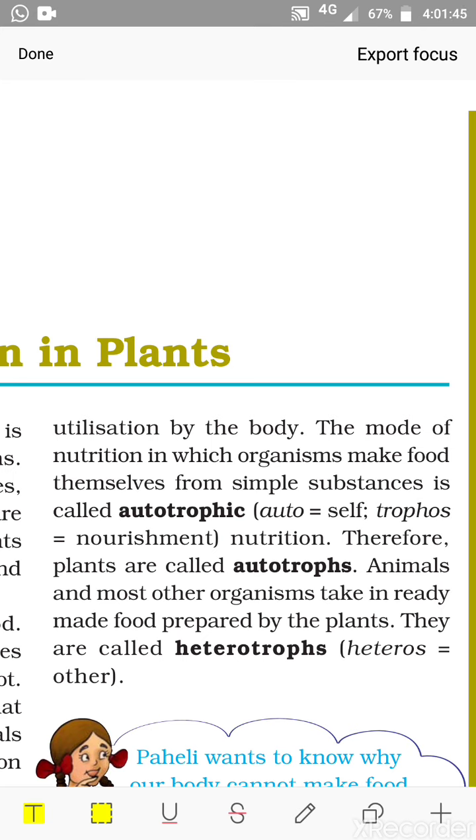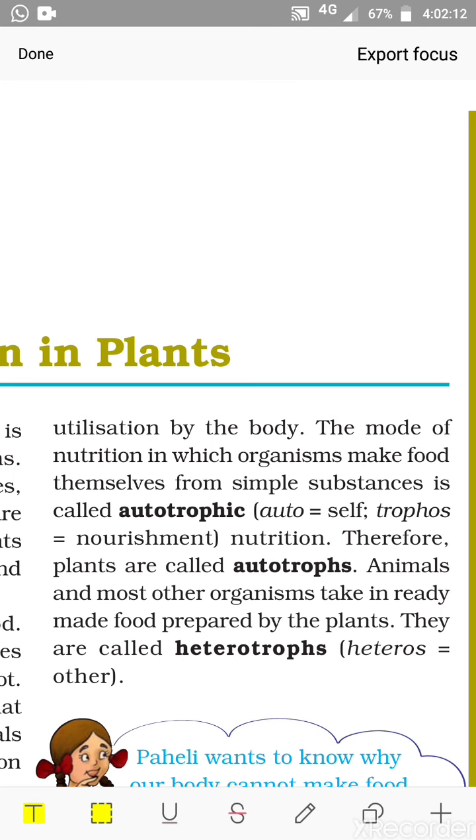Some help us to get energy, some help us to build the body and grow, some protect us from diseases. These functions are performed by different kinds of food, and these different kinds of food we call the nutrients. And nutrition is the process of intake of food and its utilization by the body. So the first thing is, we have to take the food.